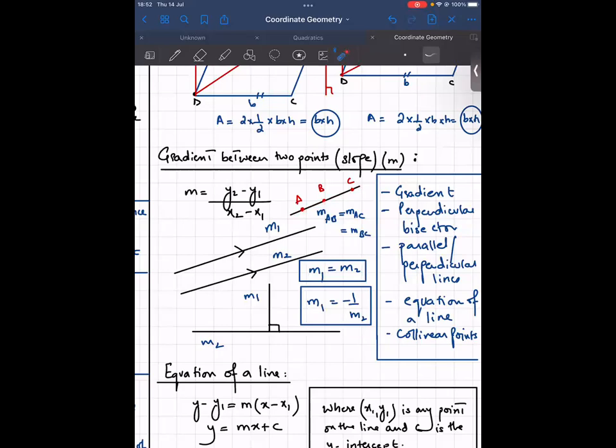So you're going to be using the concept of gradient. So if you have more than two collinear points, and you take any two pairs of these points like AB and BC, या AB and AC, ठीक है ना, कोई भी दो pairs of points if you're going to pick up, the gradient is going to be same, ठीक है ना, gradient आपका same होगा.